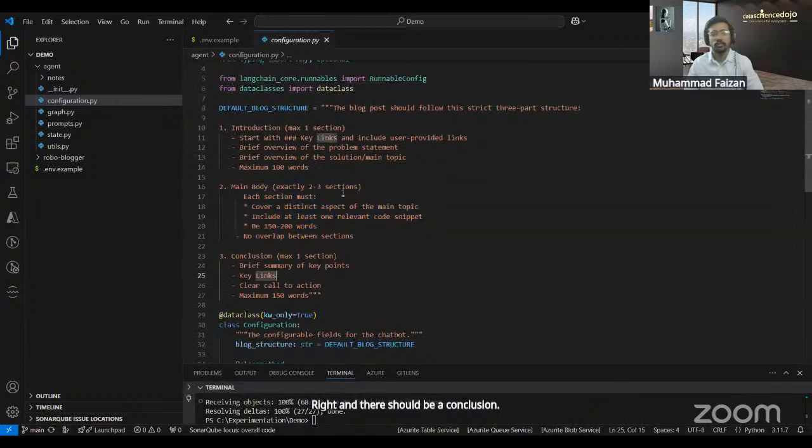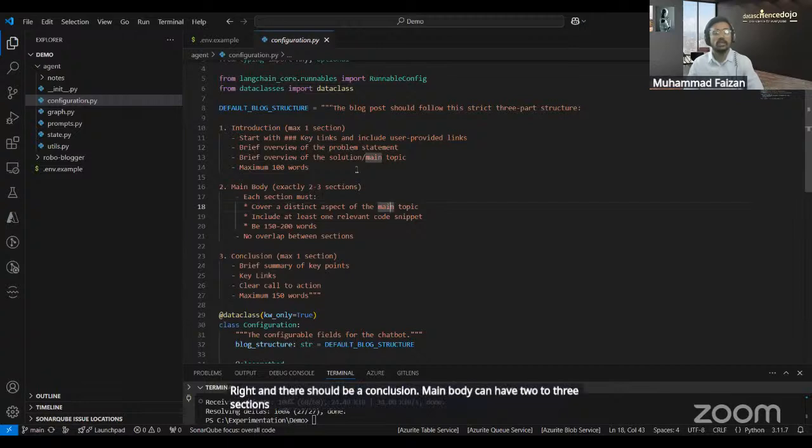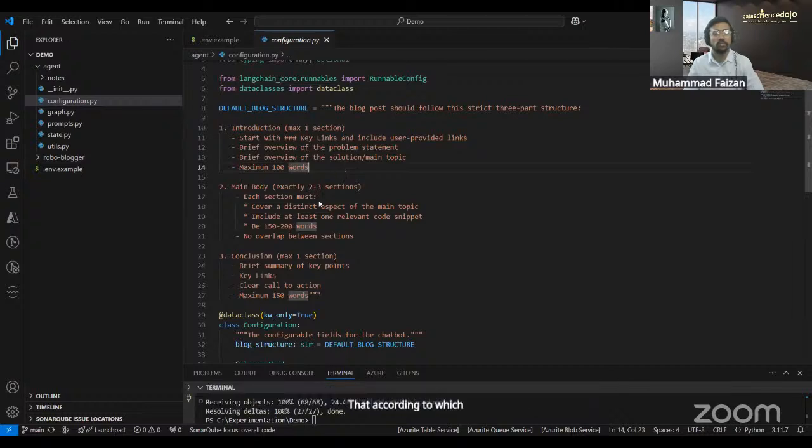The main body can have 2 to 3 sections, and for each section they have given some guidelines. For example, the introduction should mention the key links, and there should be a problem statement that we are going to solve. They have also defined the word limit, according to which this particular section will be formatted.